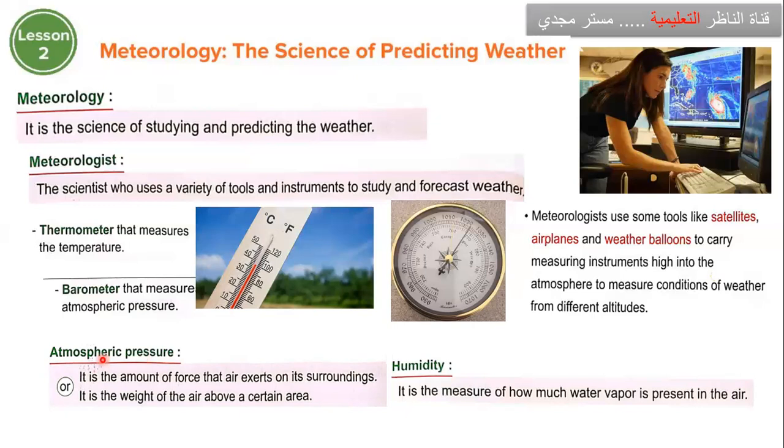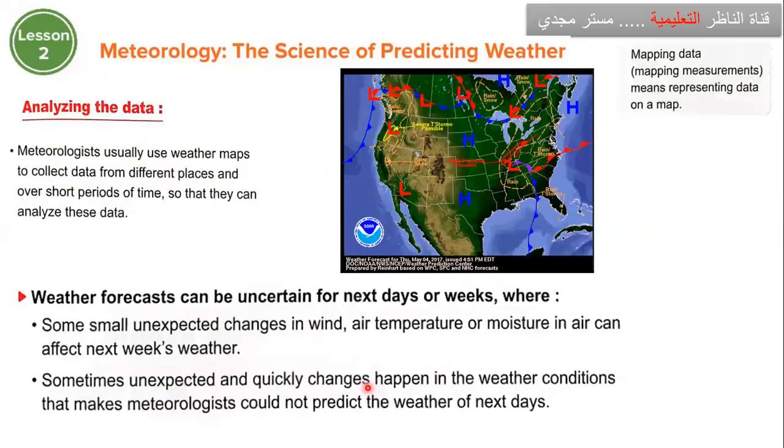So how to measure atmospheric pressure? Using a barometer. This barometer is used to measure atmospheric pressure. Temperature, okay, we use a thermometer to measure temperature. Analyzing data: you see this is mapping data. Mapping measurement means representing data on a map.